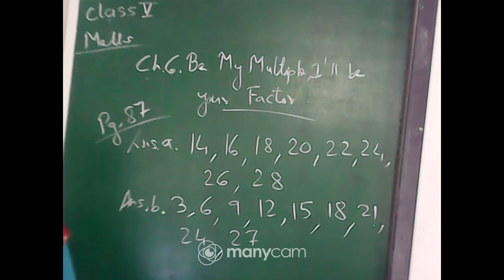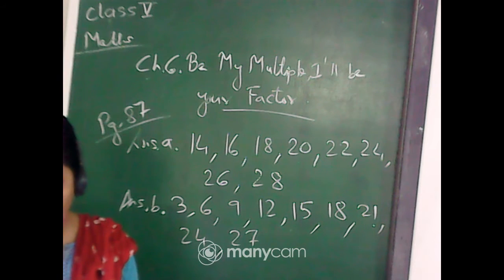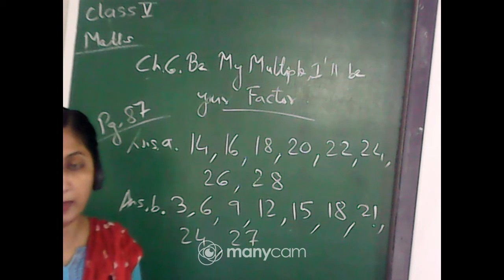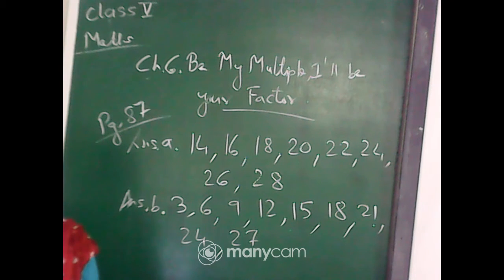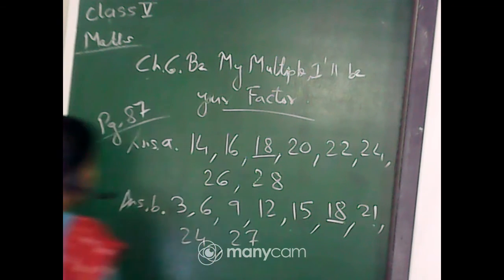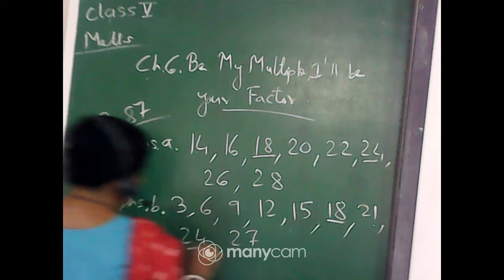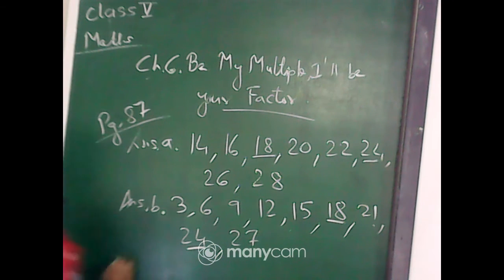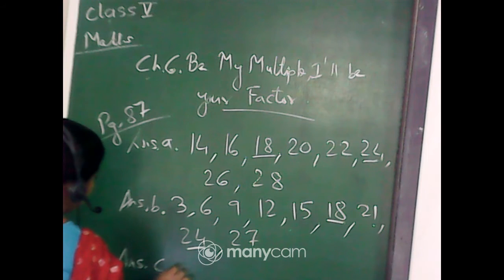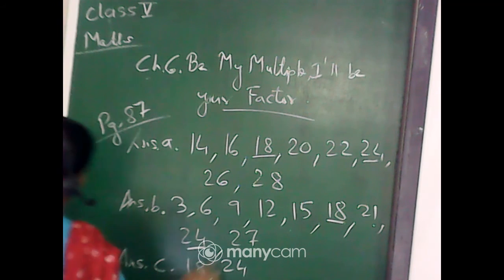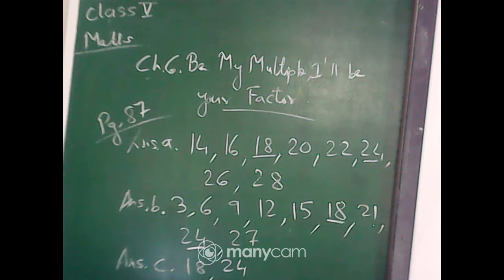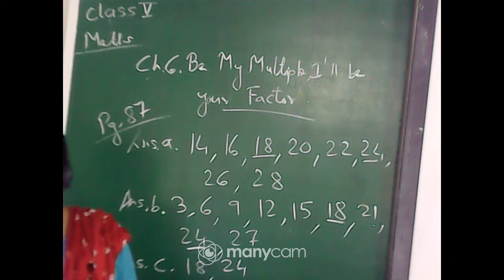Okay, now number C. The steps on which both the cat and the mouse jump. Now you have to find which is common. That means which are the common steps where the mouse as well as the cat, both of them have jumped. See, it is 18, mouse, cat, both. And then 24, the mouse and the cat, both. That means the common multiples of mouse and cat are 18, 24.